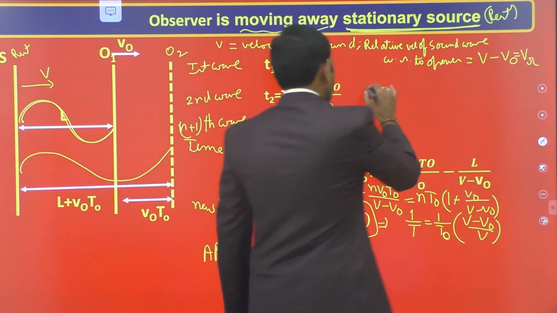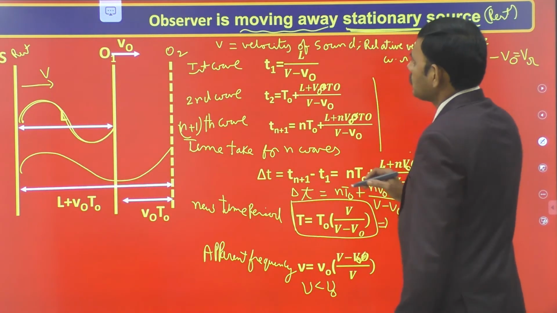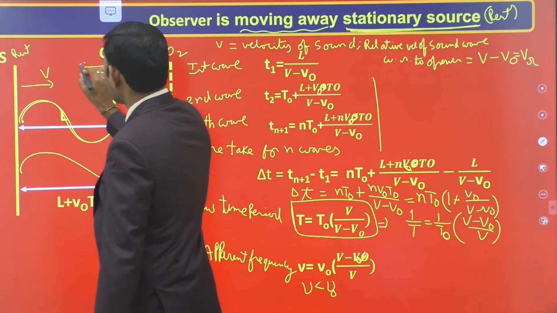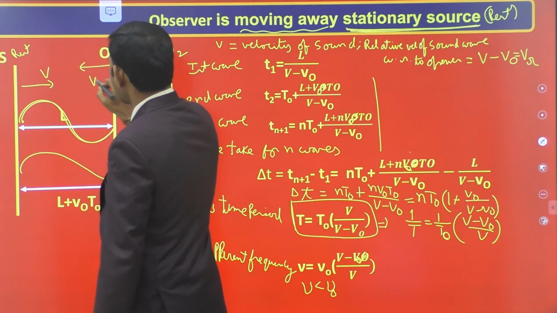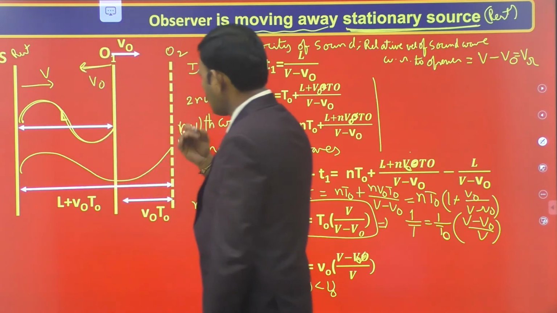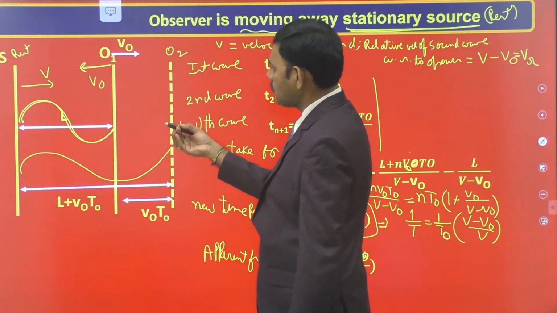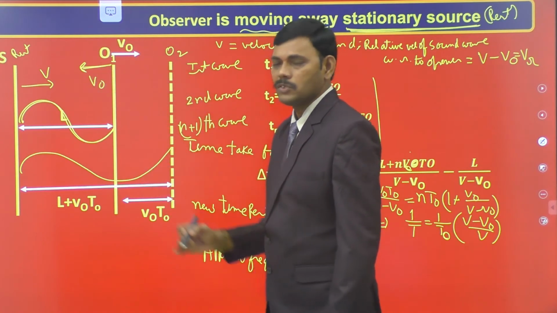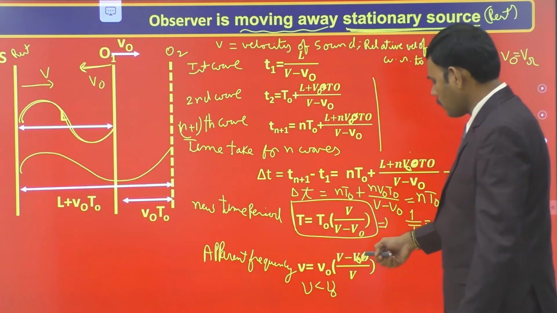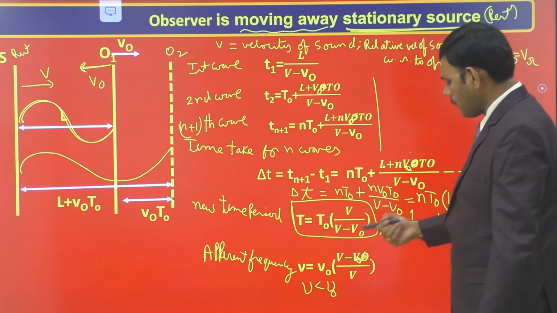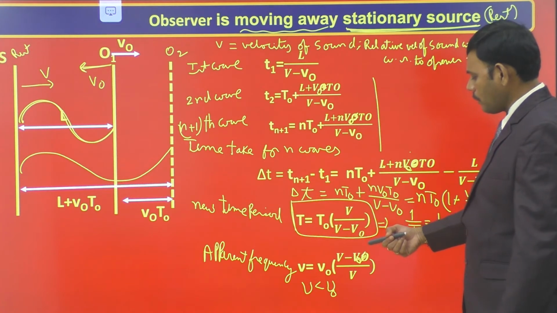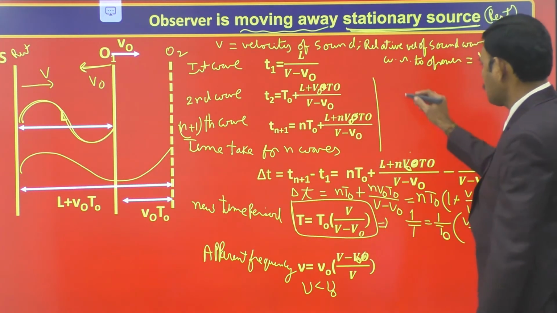In contrast to that, assume the same observer is approaching the source. Let the observer be moving with the same velocity V naught but towards the source. Then replace V naught in this formula by minus V naught, because velocity is a vector quantity. Replacing V naught by minus V naught, minus minus becomes plus.